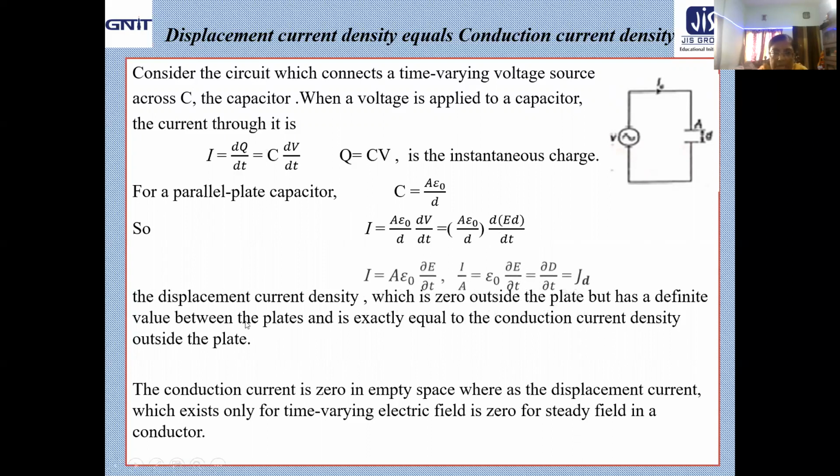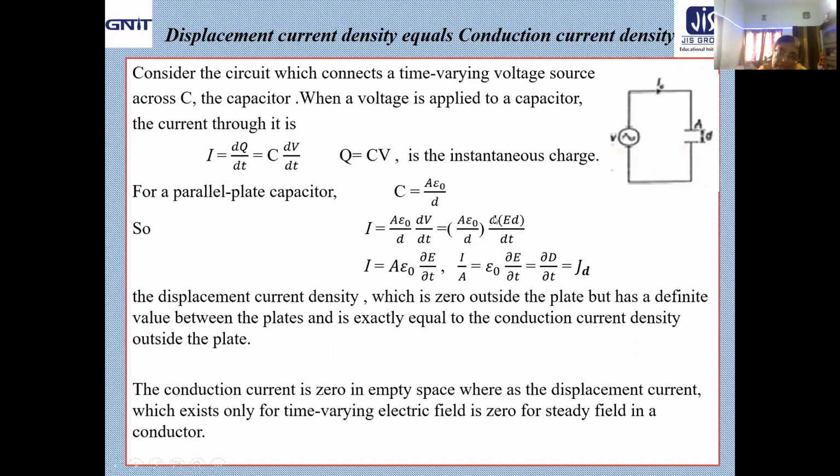That means the displacement current density is coming out from here. How? Very interesting one. Just take a look. I equals A epsilon naught. Now this D will cancel out with this, because D means the separation between the plates, and it does not depend upon time. So what are we left with? d/dt of E, that means ∂E/∂t.